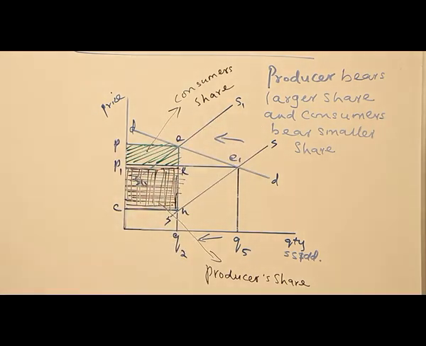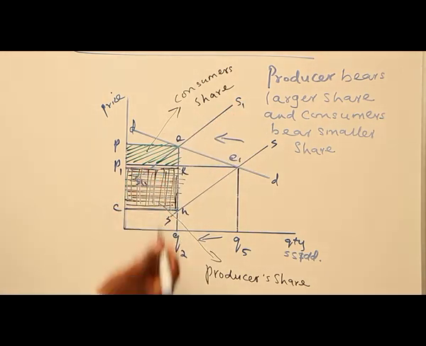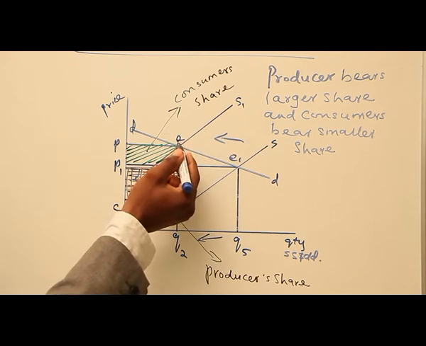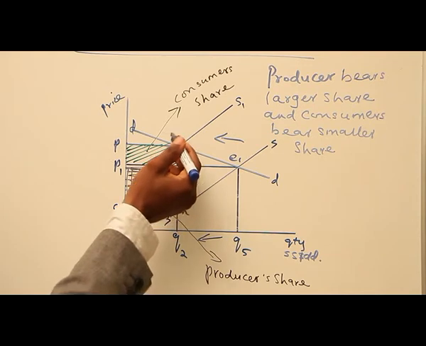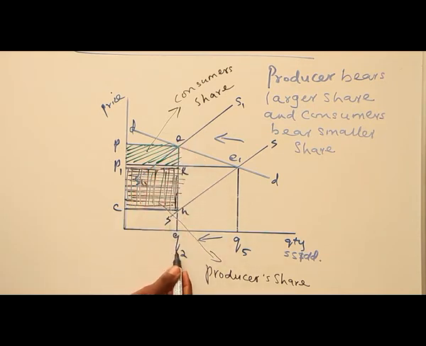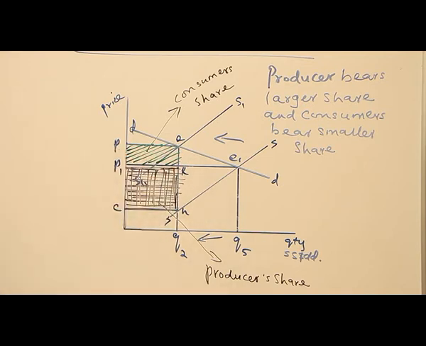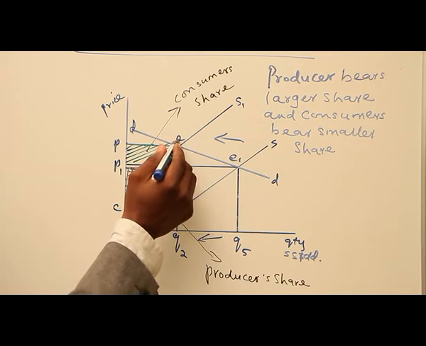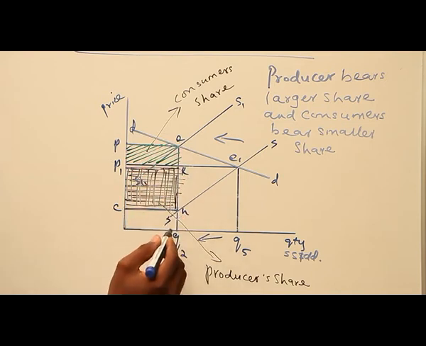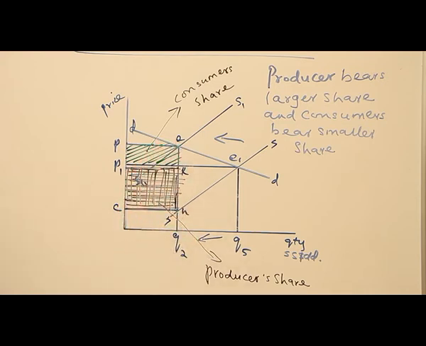And what is going to happen when it comes to sharing of the work, sharing the burden of the tax? Now, we have seen S1, S1 here. Now, new equilibrium point will be created at this point because demand is still constant. So we have the equilibrium point E, where equilibrium quantity is Q2, equilibrium price is P1, right? So here, the tax would be EH. That is, the whole tax will be what? EH.